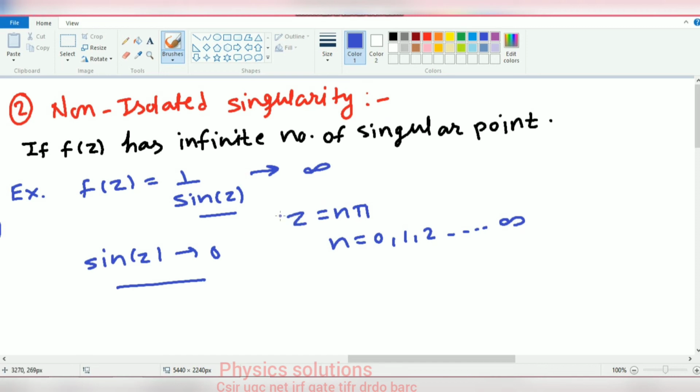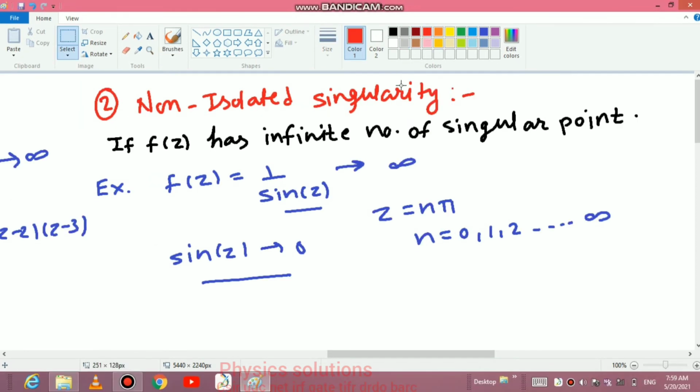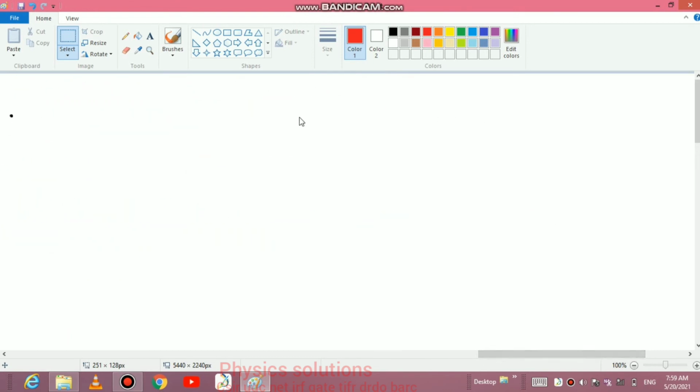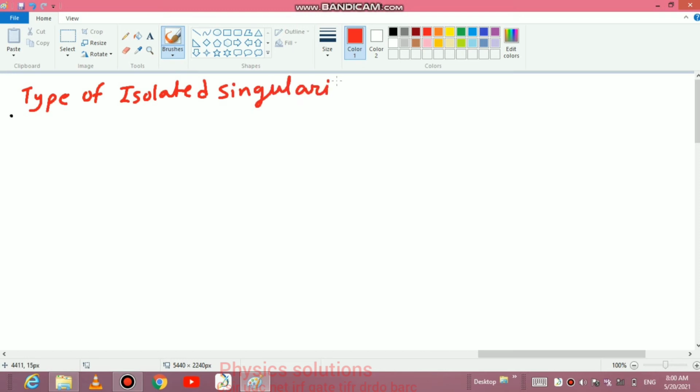Now let's discuss the types of isolated singularity, that is, the types of our first type of singularity. So now friends, we talk about our first type of singularities, that is isolated singularities. The first type is removable isolated singularity.